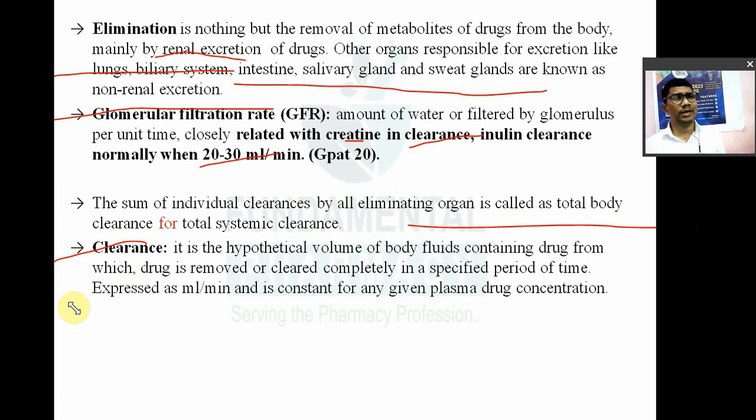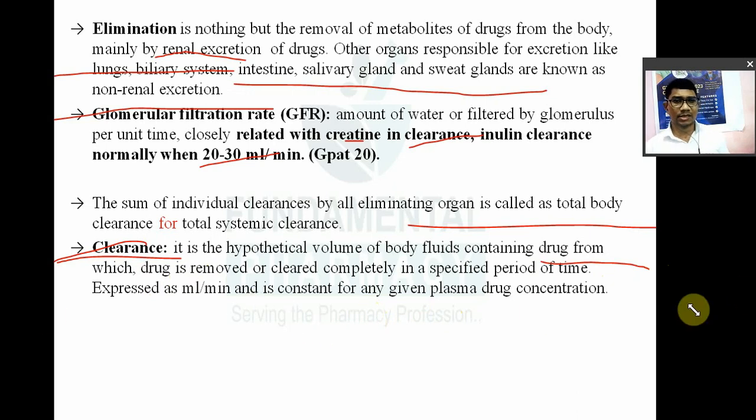What is distribution volume? It is also a hypothetical volume. That is the amount of drug present in the different body fluids, so that is the distribution. Now clearance is again a hypothetical volume of body fluids from which drug has been removed, filtered, or cleaned completely in a specified time. That is clearance. So clearance is the hypothetical volume of body fluids from which drug has been cleared per unit time. That is known as clearance.